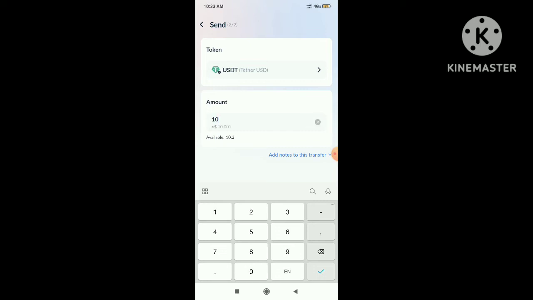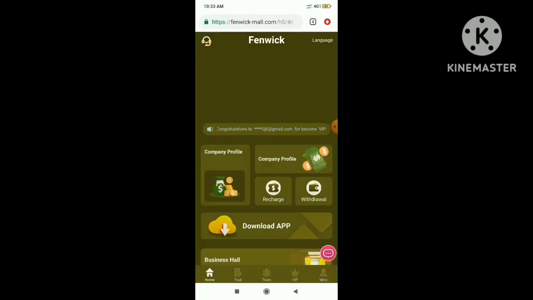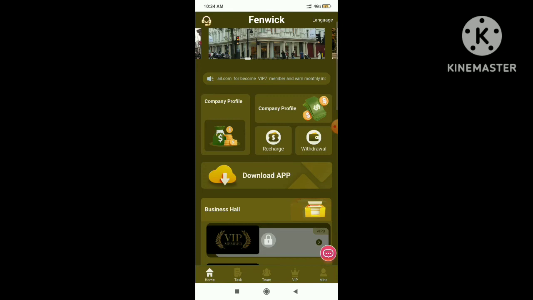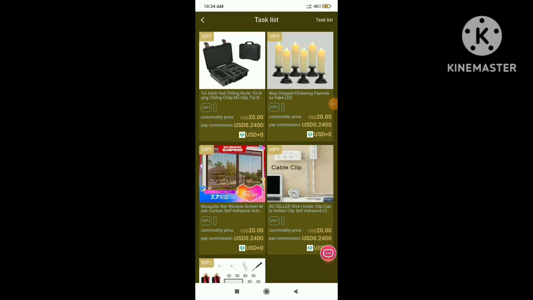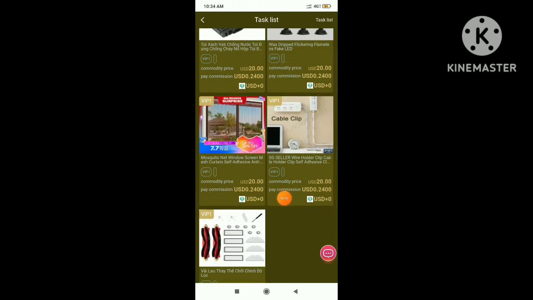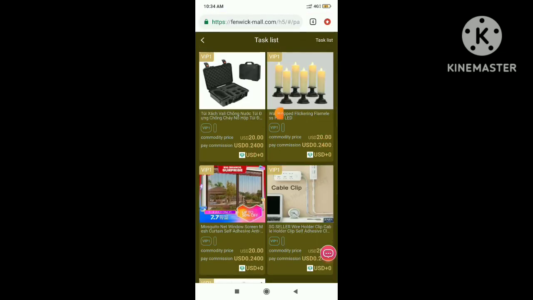Now I will receive some tasks. I will receive 5 tasks to complete. Just click on VIP 1. Here I will show you the tasks. These are the list of tasks. These are 5 tasks. Each task will give you 0.24 USDT. And guys, here you can see the list of tasks you need to complete one by one. So just click on and click on submit. In the same way, you need to repeat 5 times and you will get 1.2 USDT earning of the day.